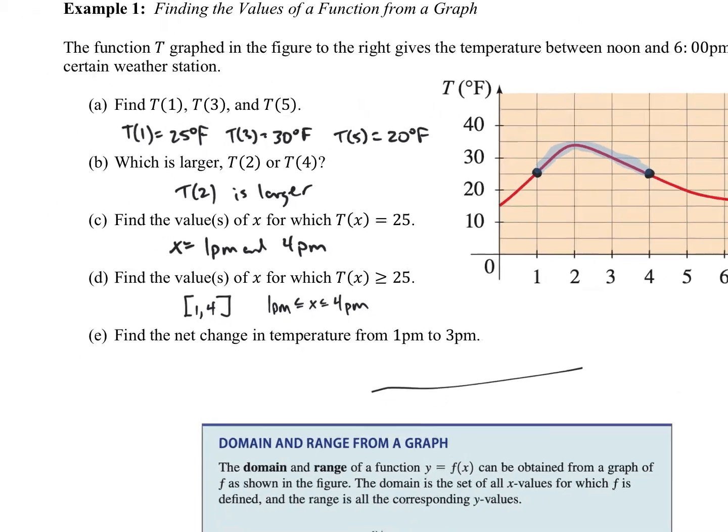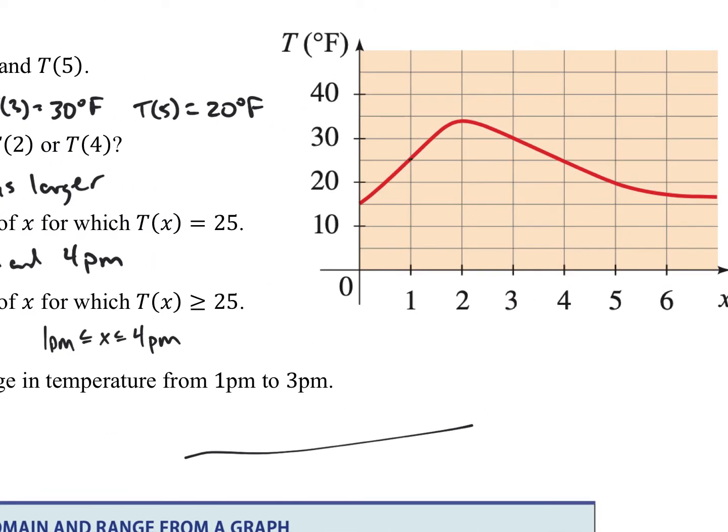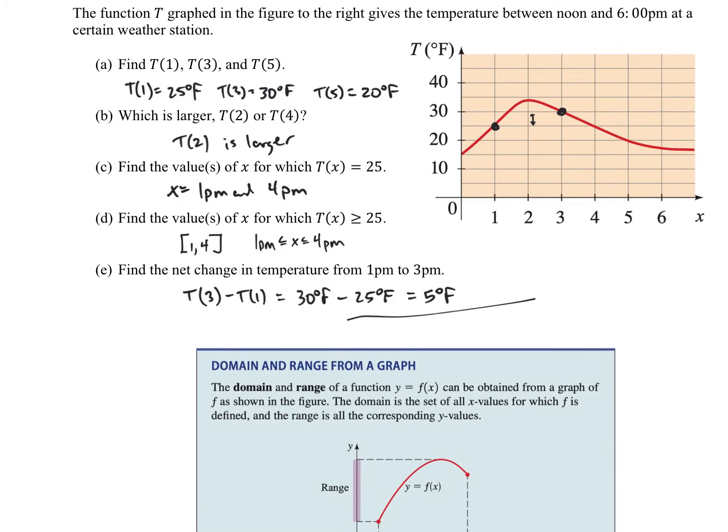Okay, now we're going to do the net change between 1 p.m. and 3 p.m. So 1 p.m. is here, and 3 p.m. is there, and we're trying to figure out how much change there is between the two of those. T of 3 minus T of 1 will give us our net change. T of 3 is 30 degrees Fahrenheit, and T of 1 is 25 degrees Fahrenheit. So our net change is 5 degrees Fahrenheit. Okay, so there's example 1.